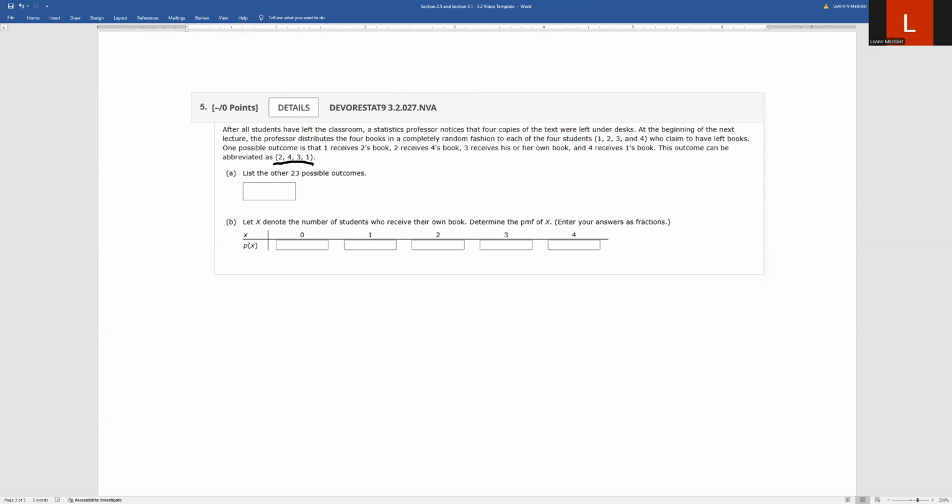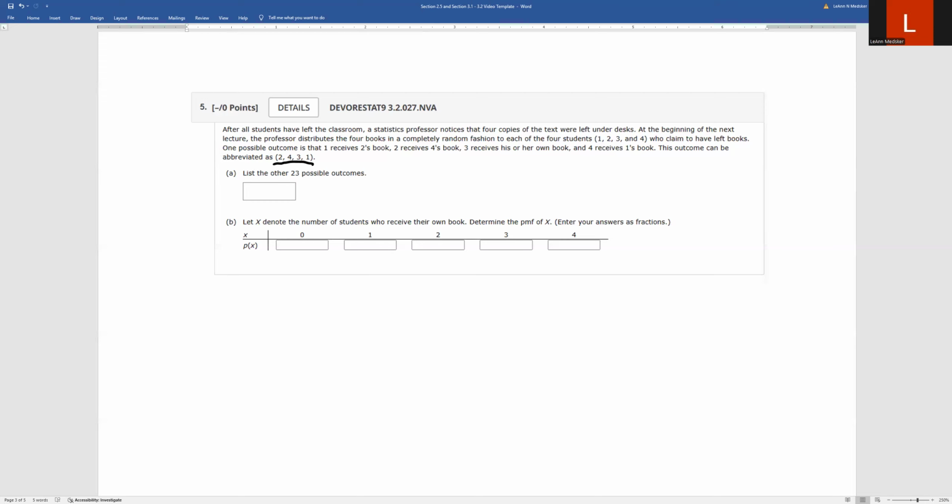They don't want you to list that first one again that they gave you, even though that's not the order I would have gotten them in. I'll show you how I work through this, kind of a process of elimination. So it says, after all students have left the classroom, a statistics professor notices that 4 copies of the text were left under a desk. At the beginning of the next lecture, the professor distributes the 4 books in a completely random fashion to each of 4 students, which we've labeled 1, 2, 3, and 4.